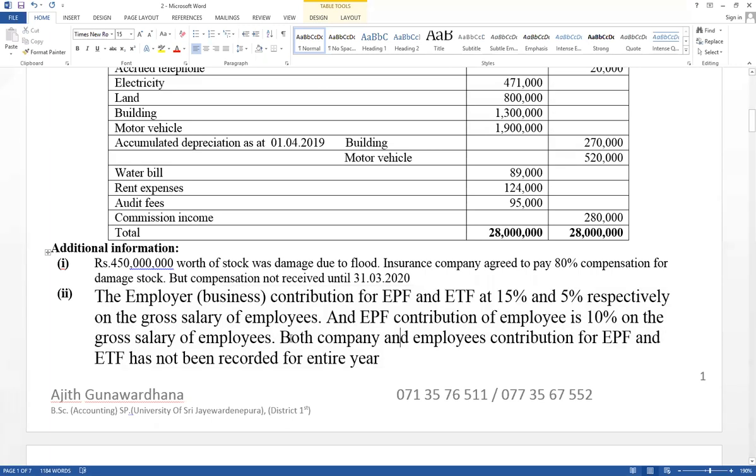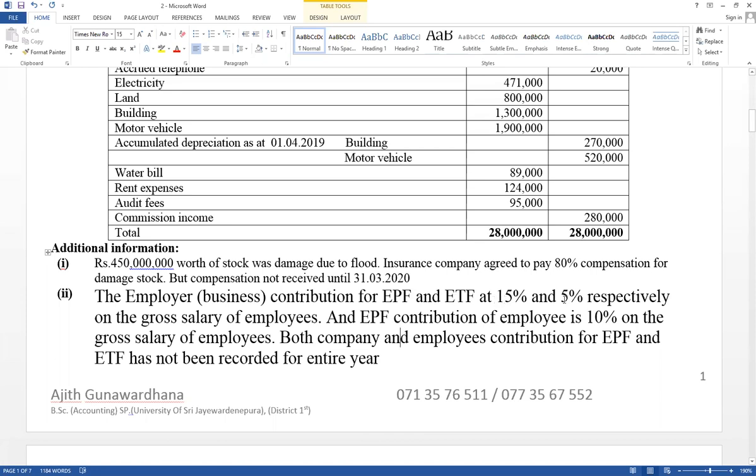Think about this one. It has been given that the employer, meaning the business, makes a contribution for EPF and ETF. I will discuss the adjustment; I want to give a rough idea of how to adjust. It has been given that the business contribution for EPF and ETF